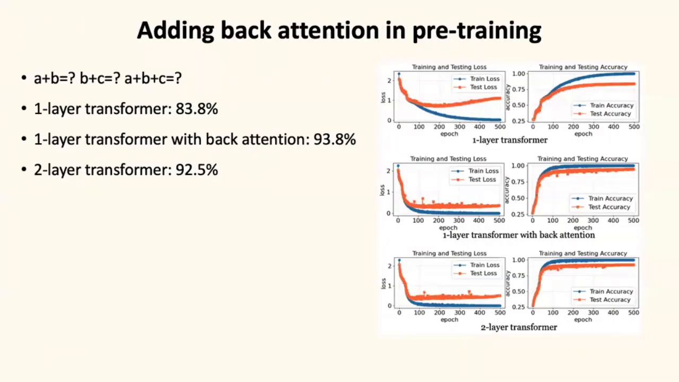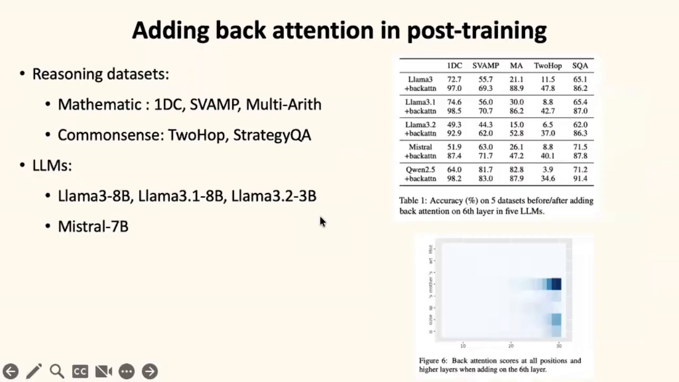And here are the experiments when adding back attention in pre-training. When adding back attention on a one-layer transformer, the accuracy is improved from about 83% to 93%. And when adding back attention in the post-training stage, the accuracy can also be improved much. We conduct experiments on 5 reasoning datasets and five LLMs, including Llama, Mistral, and Qwen. On all the datasets and LLMs, the back attention module can help improve the latent multi-hop reasoning ability very much.